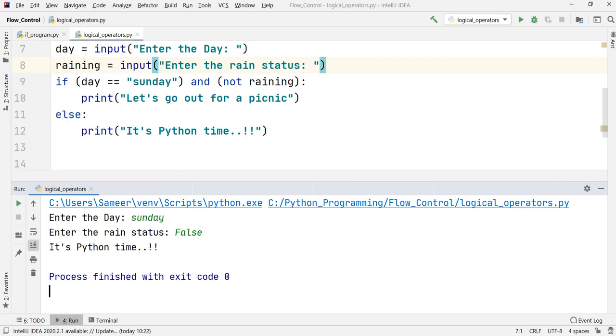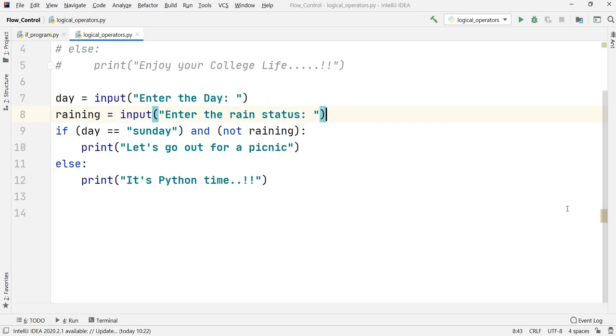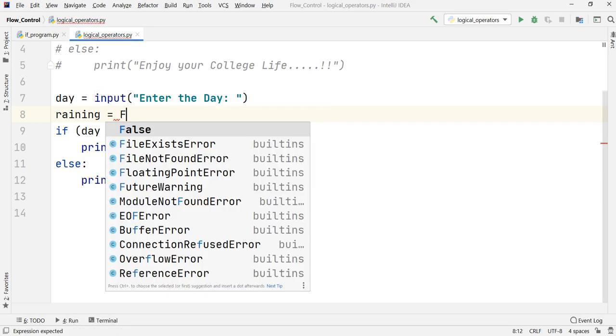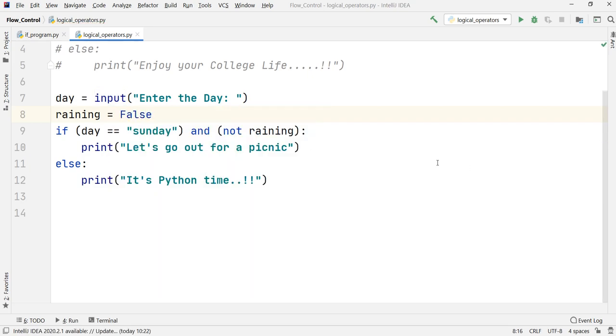No, it is saying that it is Python time. The reason being, this is not the boolean value that is being assigned. This is just a string. It will not be considered a boolean value. So this is not allowed, this will not work. You cannot assign a value to a boolean variable like that. You'll have to write it the way we had done earlier, like that only. Then only it will work.